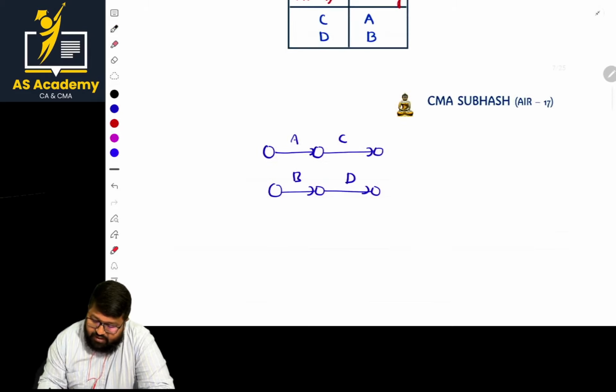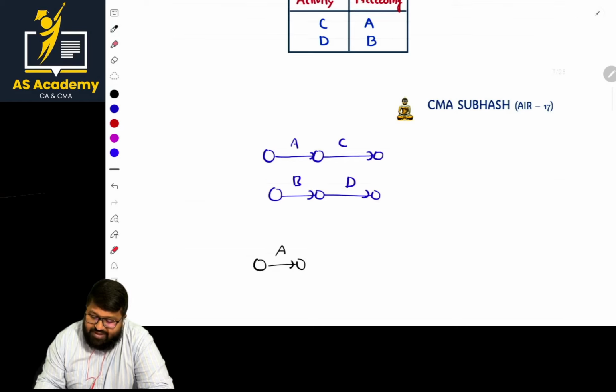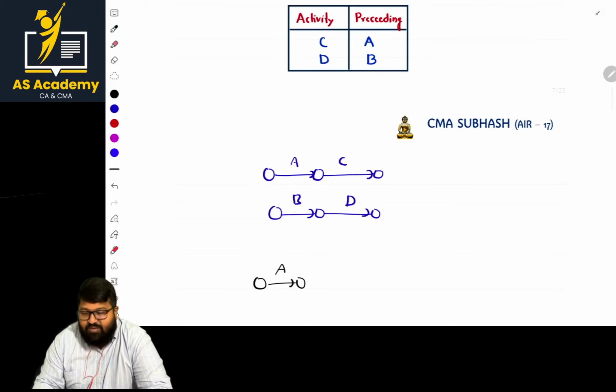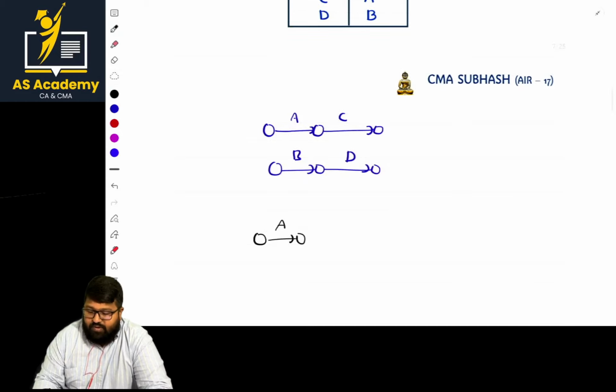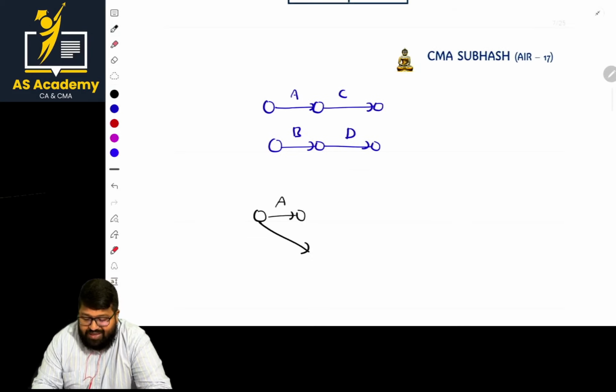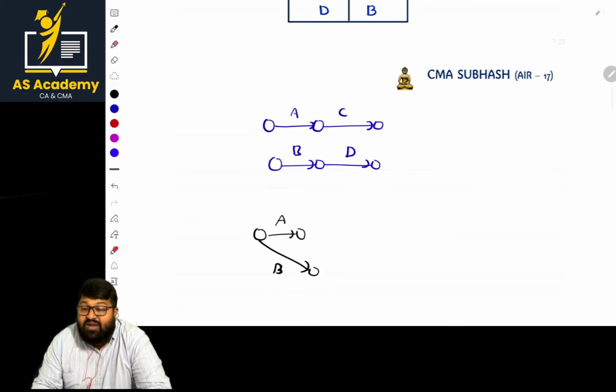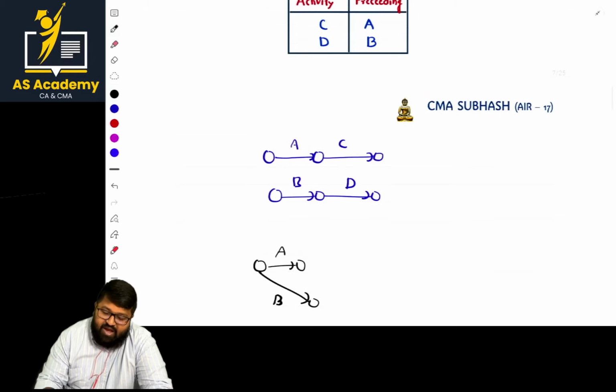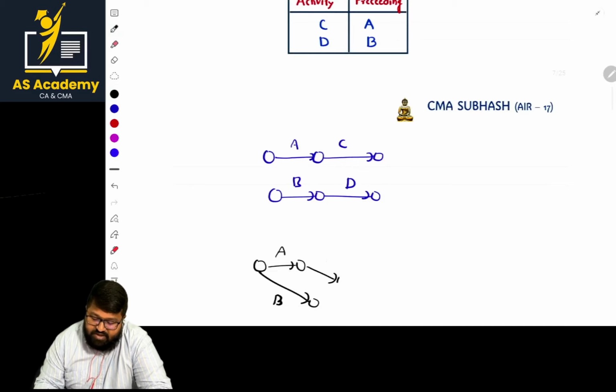Sir, activity A. Is any information given that precedes B or precedes A? Is there anything? No. And regarding B, is there anything preceding? Nothing there. So both A and B start simultaneously. They are concurrent. Am I clear? They are concurrent. And after A, what is starting? It starts with C.